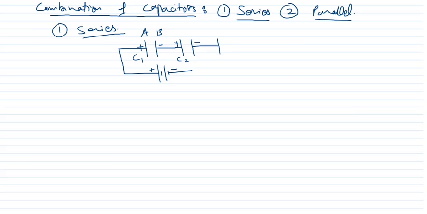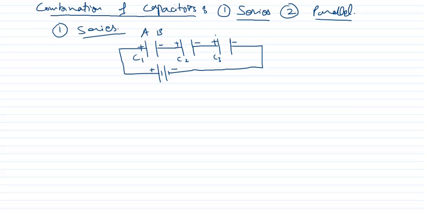If this is connected to another capacitor, say C3, it will acquire positive charge, and equal to it negative charge. This process will go on, and the last capacitor's end will be connected to the negative terminal.